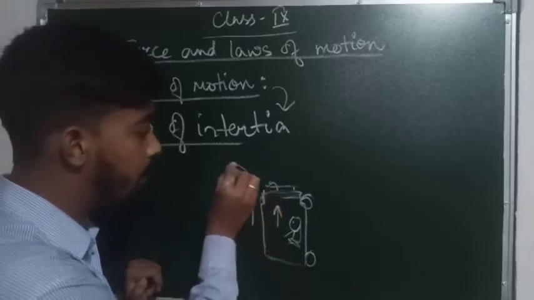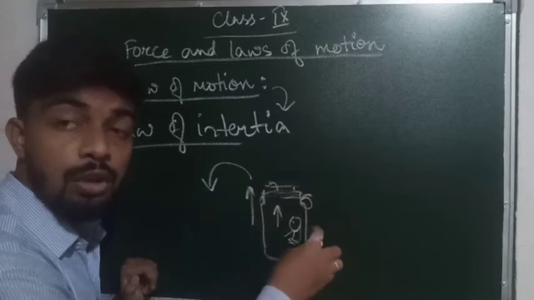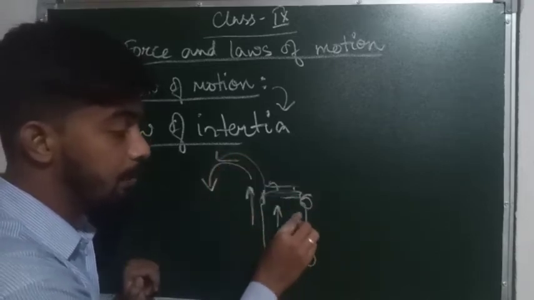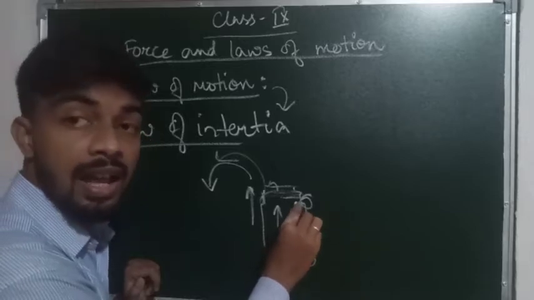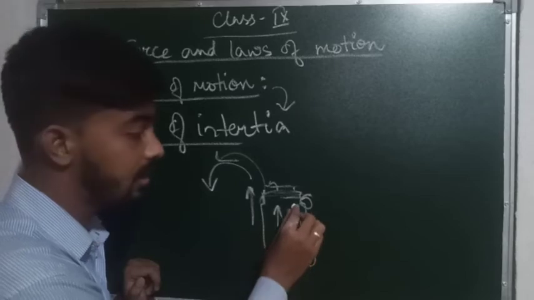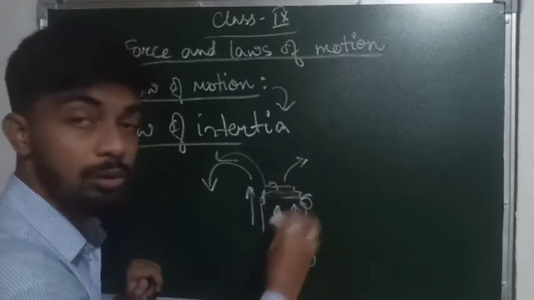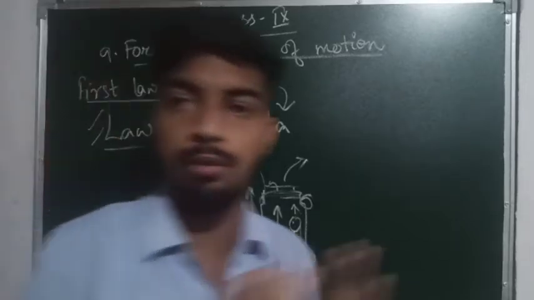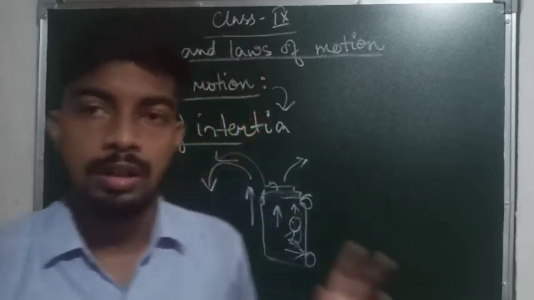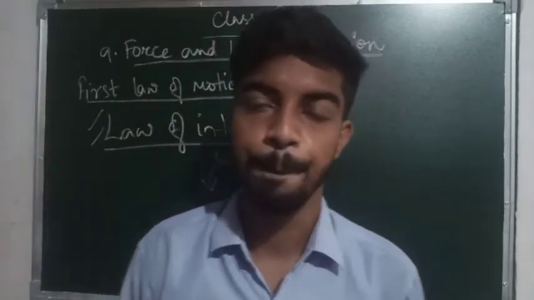But suddenly when the bus takes a turn, the structure of the bus, or we can say the body of the bus, takes the turn. But the person who is inside still has the force which makes him move forward. So the person gets a force of falling to the other side or onto the body of the bus. We get a jerk like we are going to fall to the other side of the bus. This is an example of inertia, or the act of inertia, we can say.